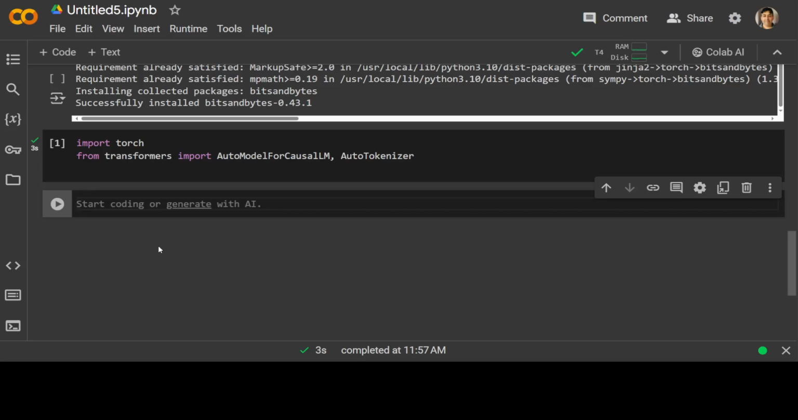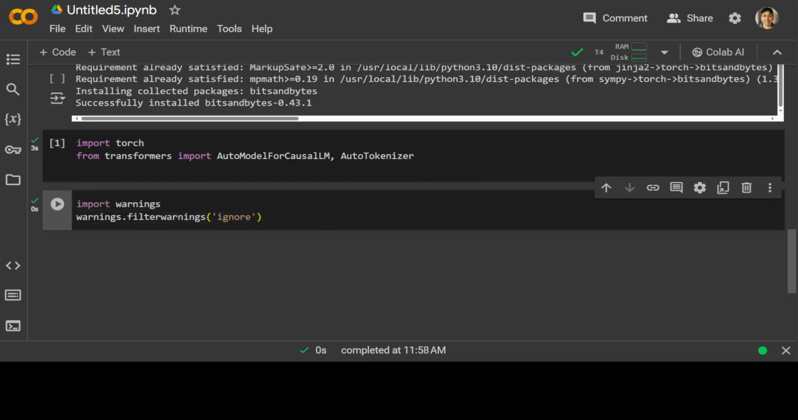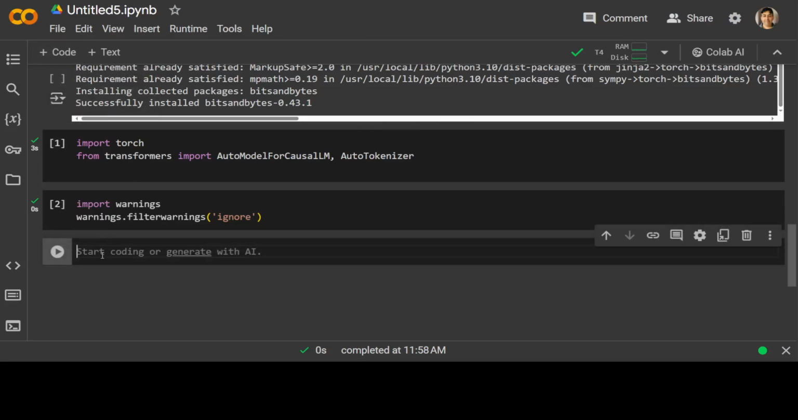Let's suppress the warnings. That is also done. Let's specify our model name. And the model name is this Sum Small, which I showed you on the Hugging Face. And now let's download the model.